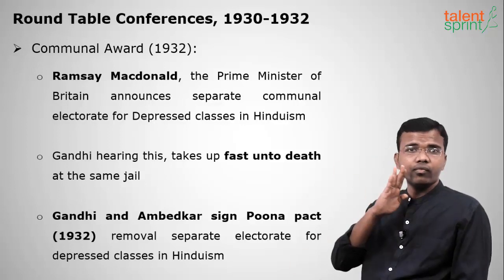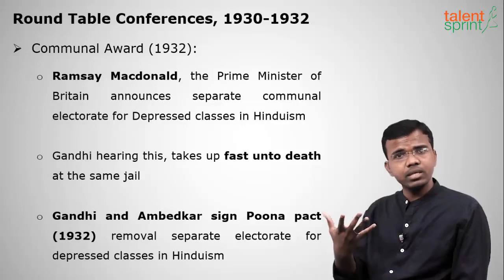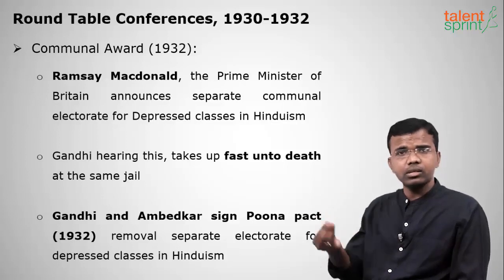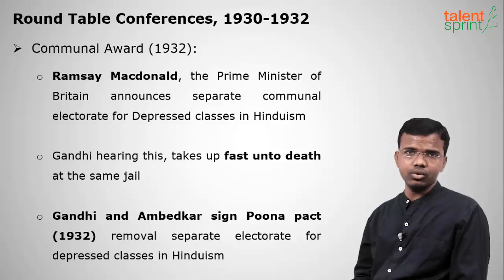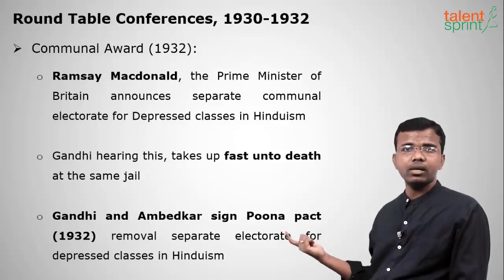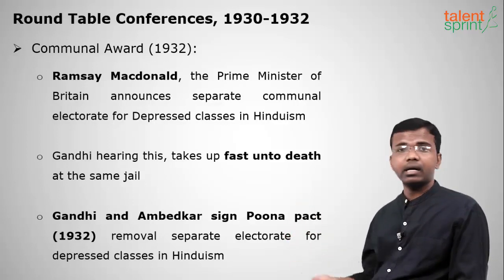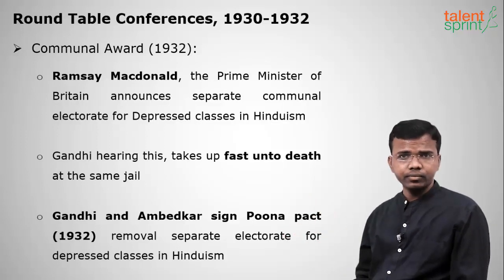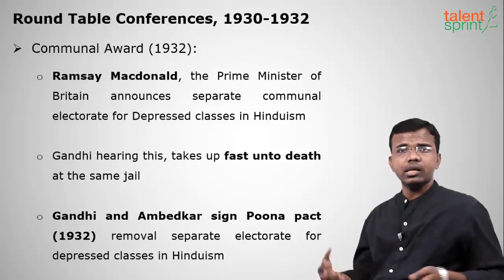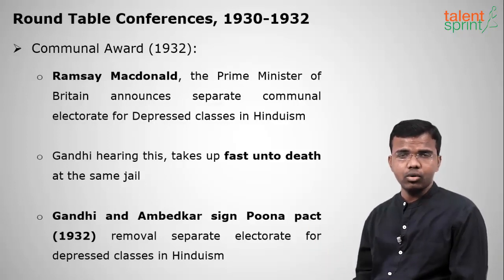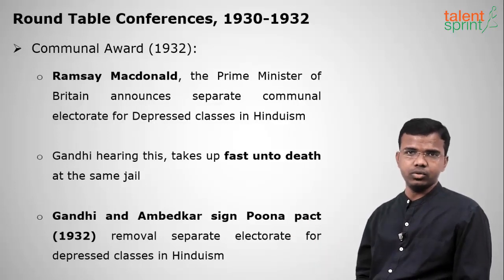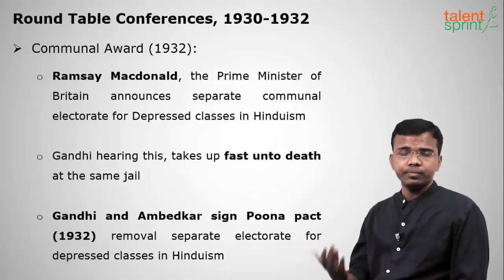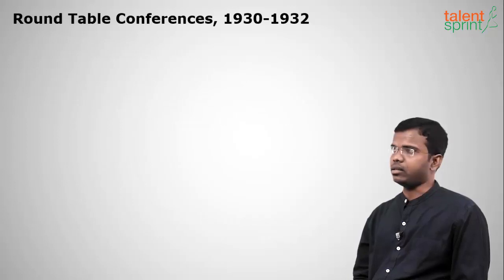With the request of B.R. Ambedkar, Ramsay MacDonald will give the communal award or separate representation or separate electorate to the depressed classes in Hinduism. So now B.R. Ambedkar will come down and he will sign a pact with Gandhiji in the year 1932. That is called Pune Pact, removing the separate electorate for the depressed classes or lower classes in Hinduism. So this is called Pune Pact, which was signed between Gandhiji and Ambedkar in 1932.